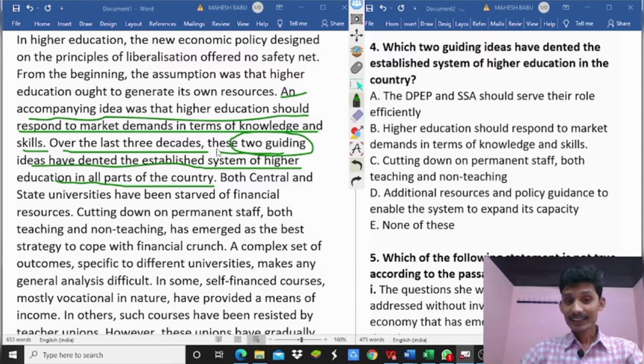So, these two guiding ideas are nothing but responding to market demands in terms of knowledge and skills. So, option B, higher education should respond to market demands in terms of knowledge and skills. So, option B is correct.